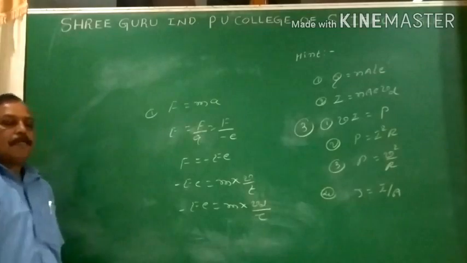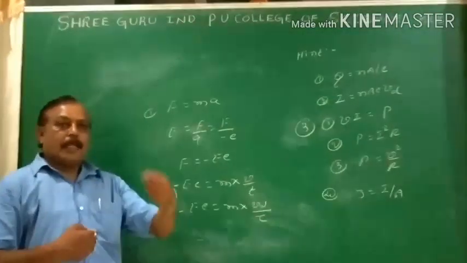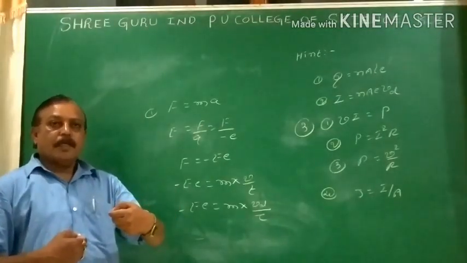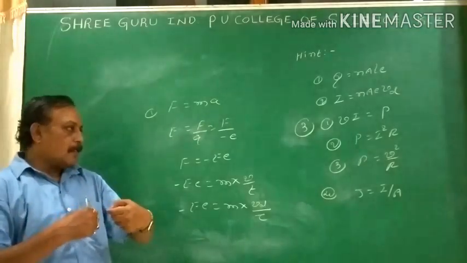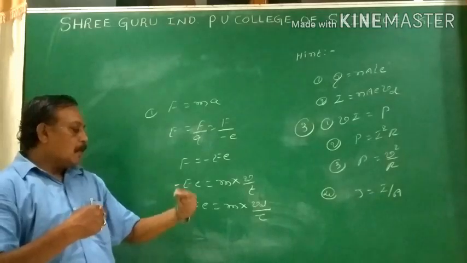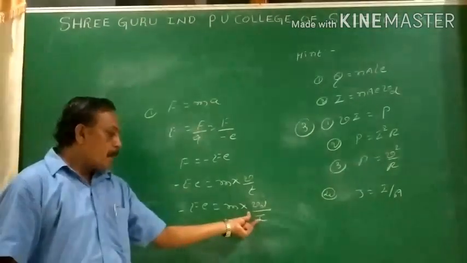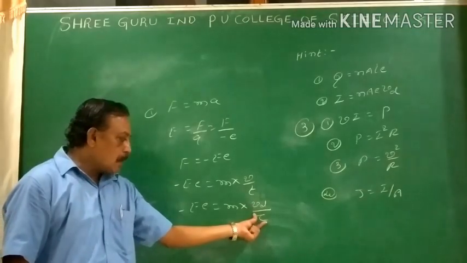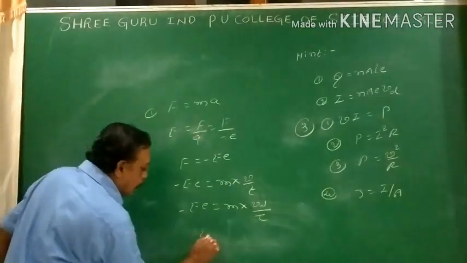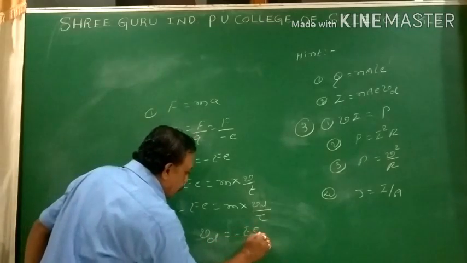What is that relaxation time? During the motion of the electrons, the atoms are vibrating about their mean positions. The electrons are set in motion, and there is a collision between the lattice, that is the ions, and the electrons. There is a small time interval between successive collisions with the ions. That time is called the relaxation time. Then I need the drift velocity, and in a fraction of a second we get the equation.